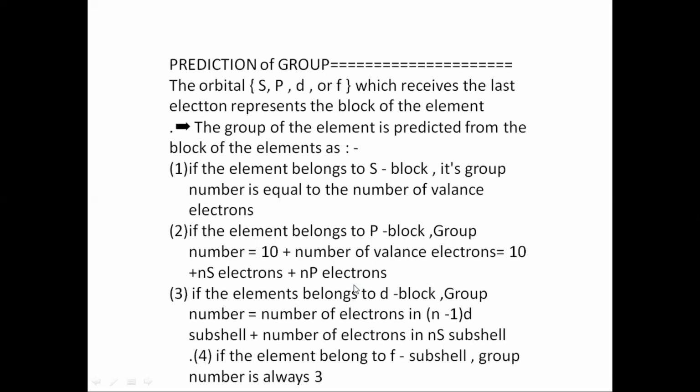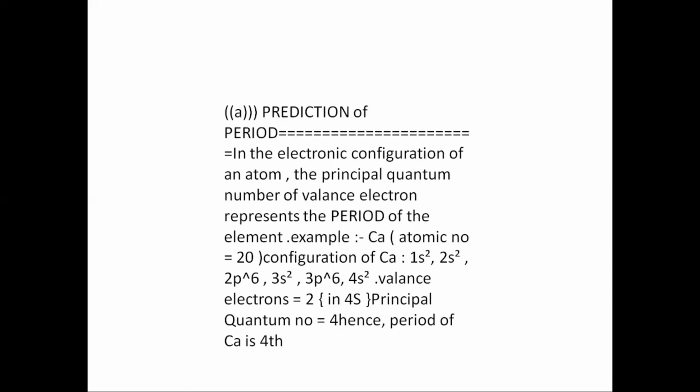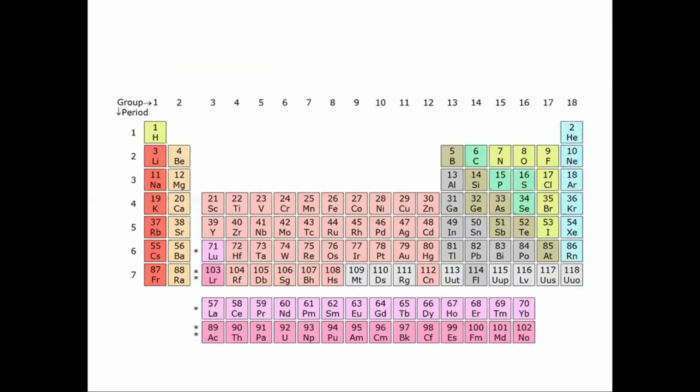Next, about the prediction of group. The orbital s, p, d or f which receives the last electron represents the block of the element. We'll take calcium itself as an example. In calcium, the s orbital is filled, because you can see here 4s2, so 2 electrons are filled in the s orbital. So it belongs to the s block. If we take the example of boron, atomic number 5, 1s2, 2s2 and 2p1. In boron, the last electron is entering into the p orbital, so it belongs to the p block.